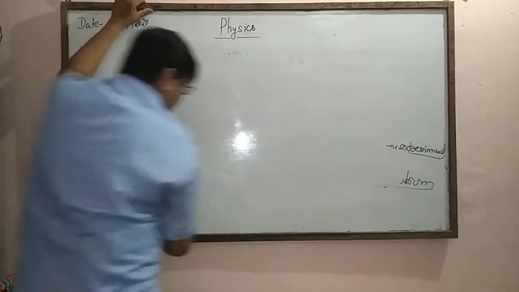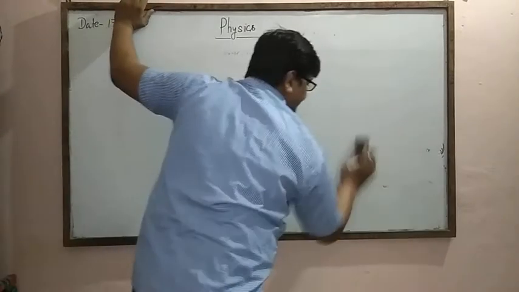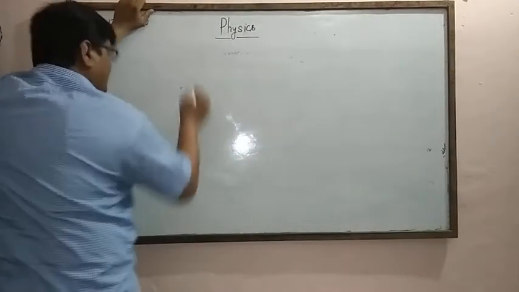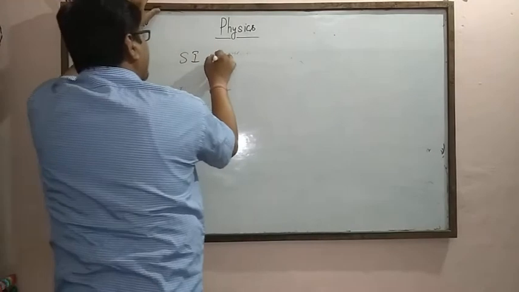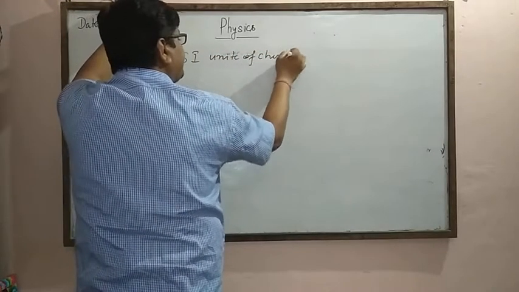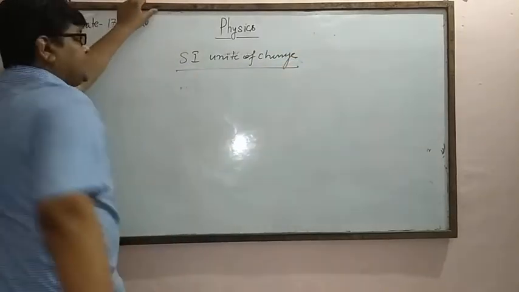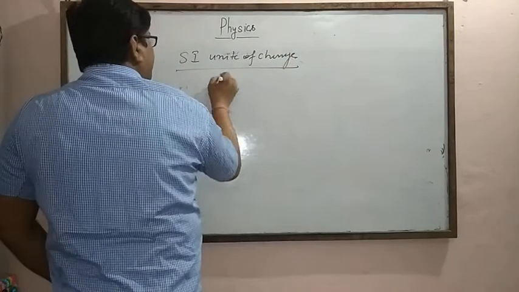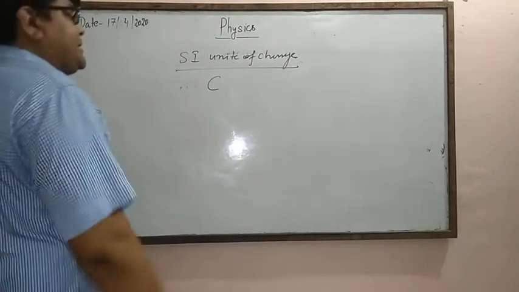SI unit of charge. Its unit is coulomb. It is represented by capital C.